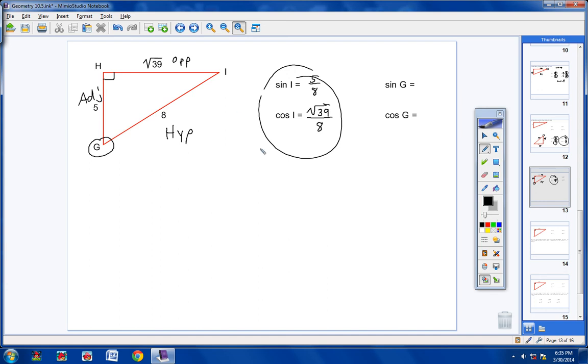Now, hopefully we can go a little faster now. The sine of G, that means opposite over hypotenuse. So opposite is square root of 39 and hypotenuse is 8. So square root of 39 over 8. Now let's find the cosine of G. Well, the formula for cosine, no matter what angle you're dealing with, is adjacent over hypotenuse. Well, the adjacent side is 5 and the hypotenuse is 8. So there we did it. We found the sine and cosine of angle G.